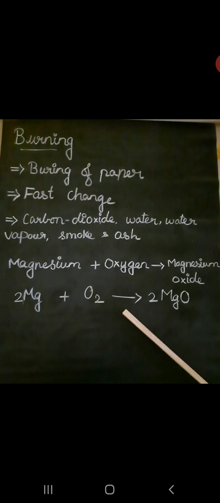Heat and light are also given out during the burning of paper. We cannot combine the products of burning back into the original paper. If you burn the paper, can you get it back again? No, we can't get the paper back. So this is a permanent change.